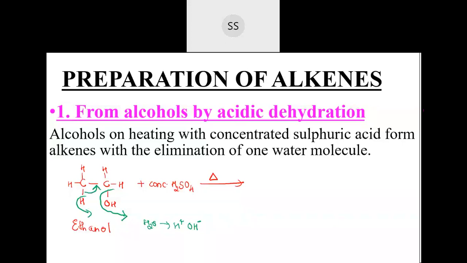See, plus charge will be formed. So that plus charge is satisfied. So you get CH2 remaining here, then double bond is generated, CH2, plus water molecule. So ethanol gives ethene. This is the example.